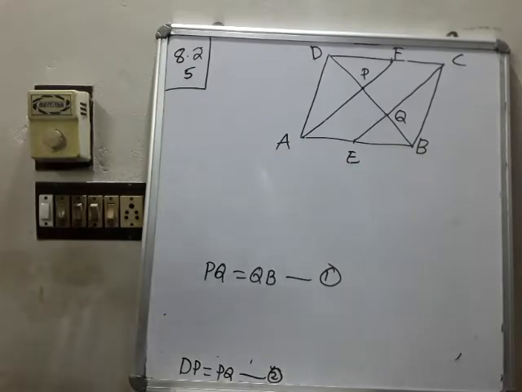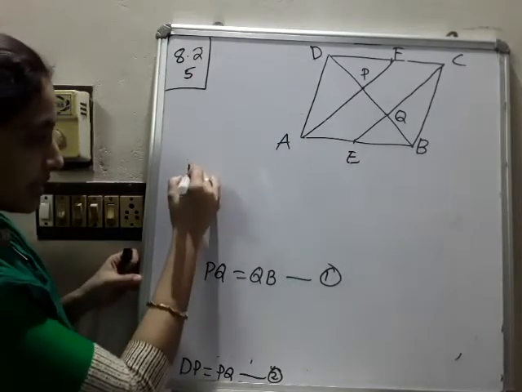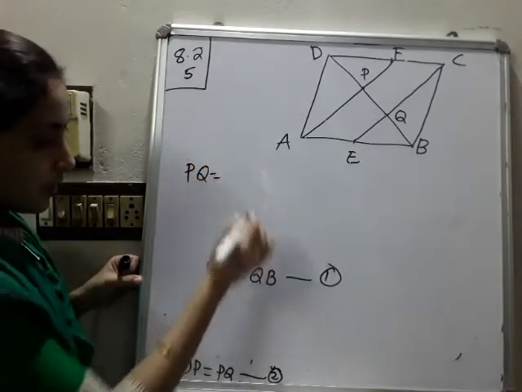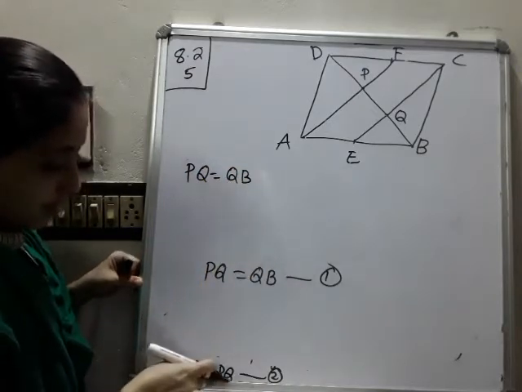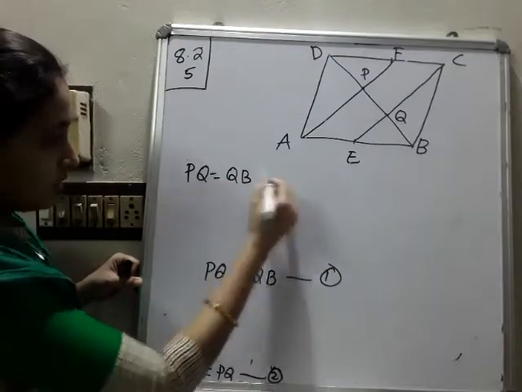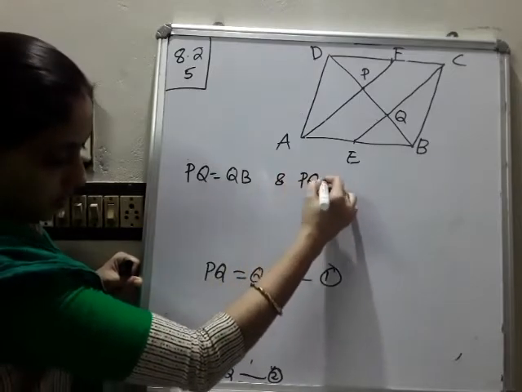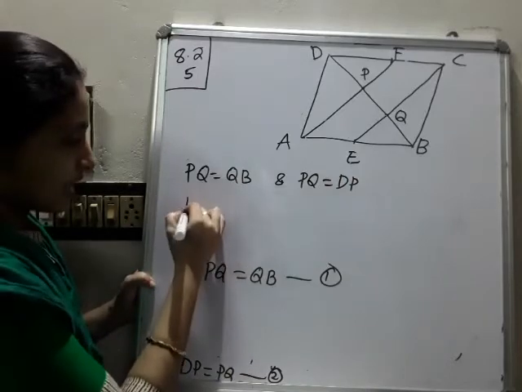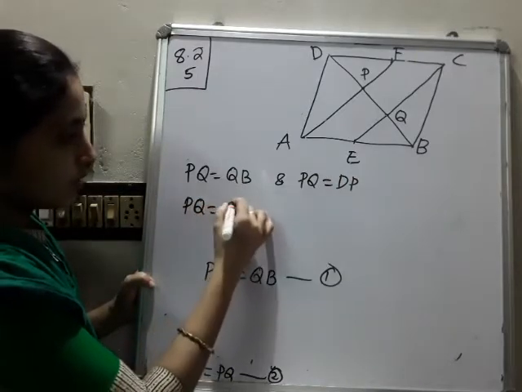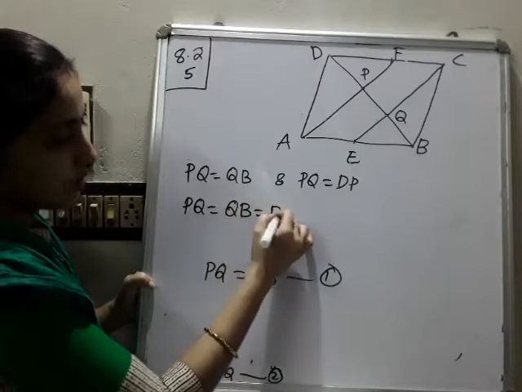Okay, so we got equations 1 and 2. Can we combine these? PQ is equal to QB, and also PQ is equal to DP. So we can combine these two. What can we write? PQ is equal to QB is equal to DP.